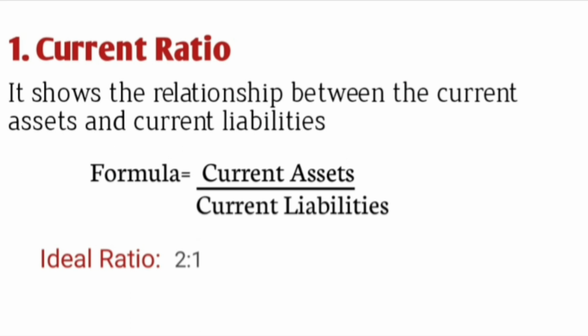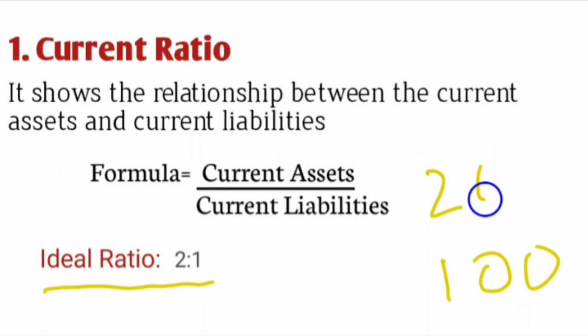The ideal ratio here is 2:1. This is very important, you have to remember this. It means that our current assets should be twice our current liabilities. Suppose our current liabilities are 100 rupees, then our current assets should be 200 rupees. They should be double the current liabilities, so we can easily pay them off.